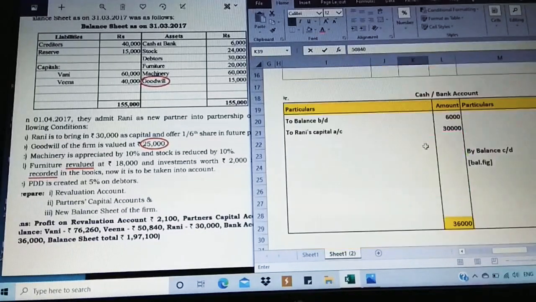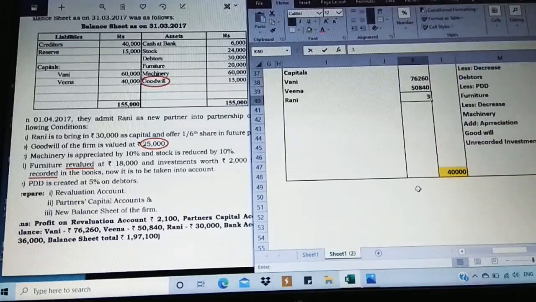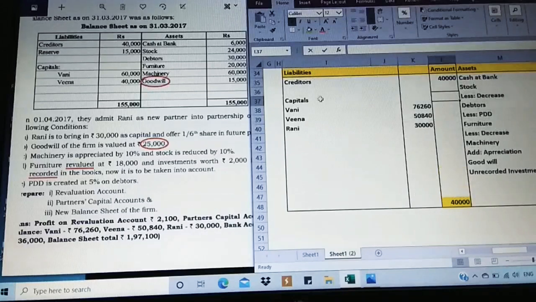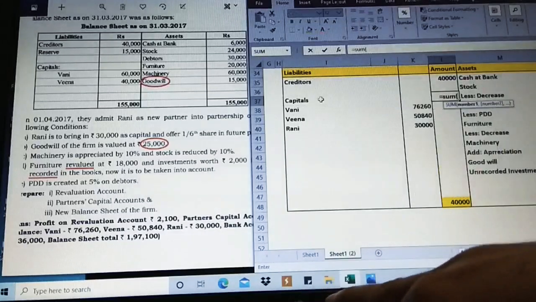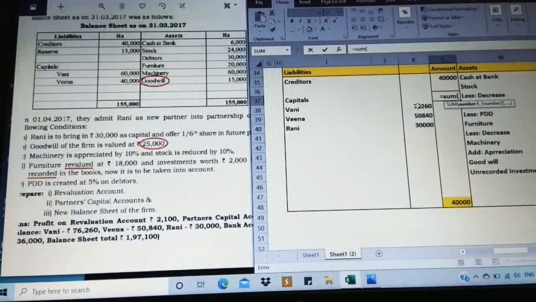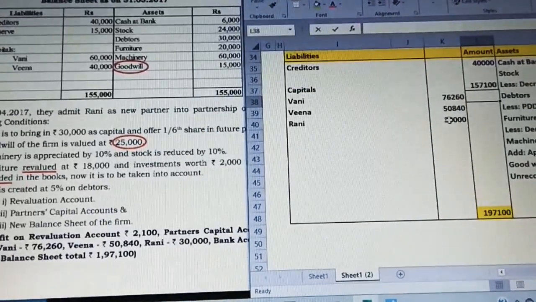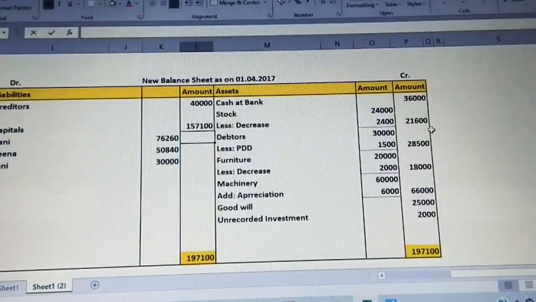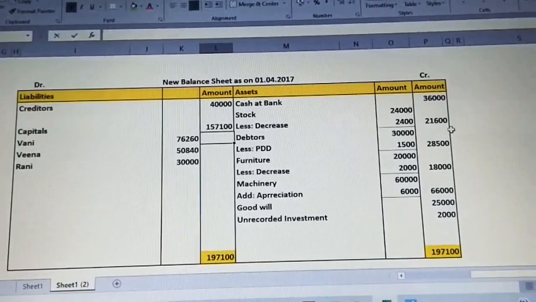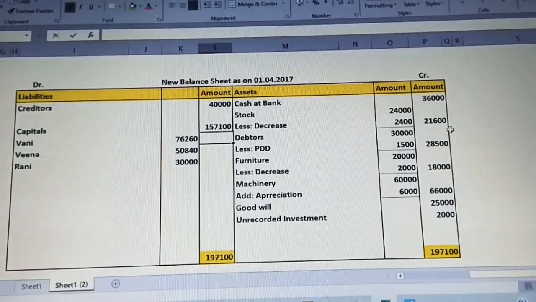Observe, 50,840. And then for Rani it is 30,000. So what do we get as the total capital? 1,57,100. Just observe, 1,57,100. So the total on the liability side is equal. Let me maximize it and observe the new balance sheet now. It is tallied on both sides, right?